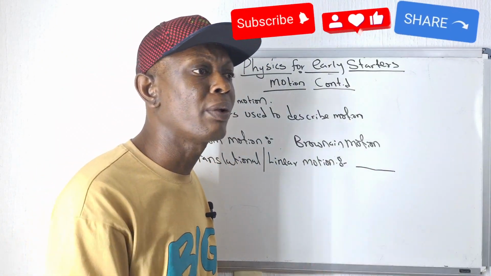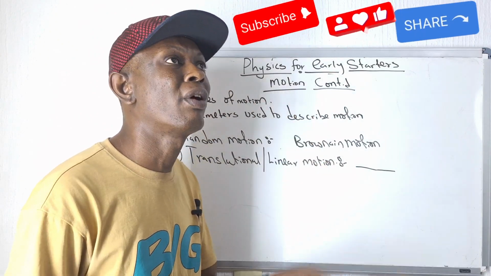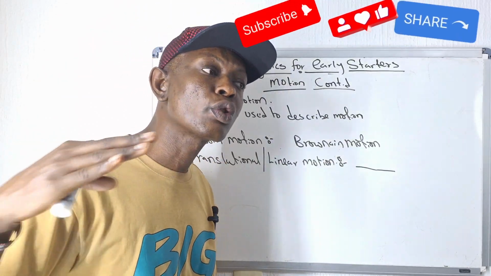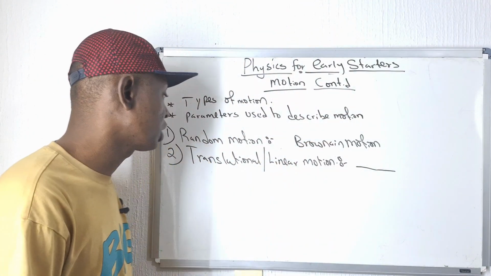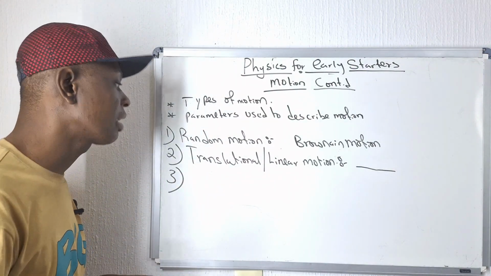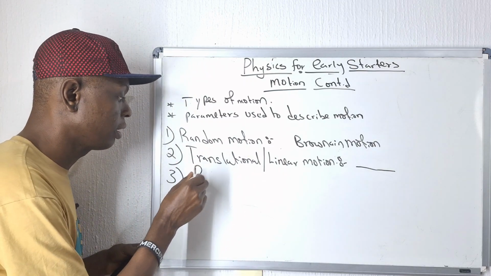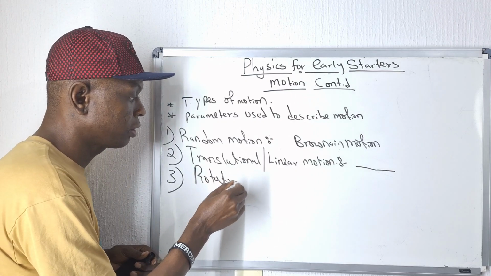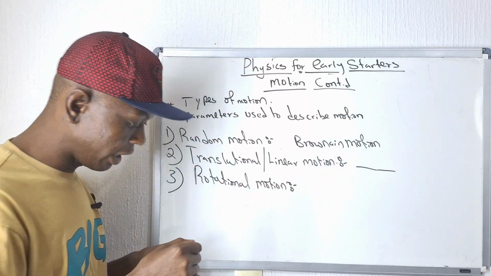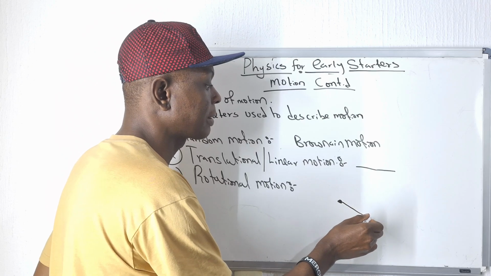So examples are you walking, a vehicle traveling from, should I say, Abuja to London, a plane flying from Jamaica to New York. So far they are moving with just one system, it is a translational motion. Okay, so what is the third type of motion? The third type of motion we have here is the rotational motion. From the word rotate, you should know it is something spinning from an axis point.